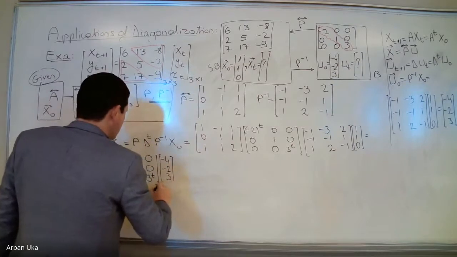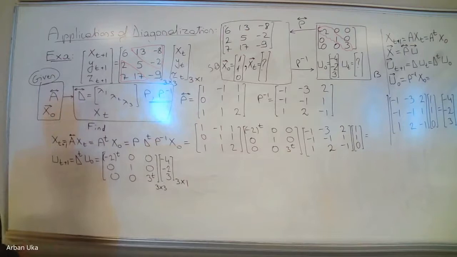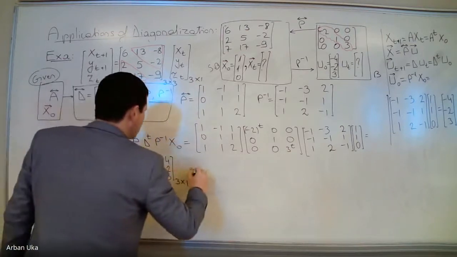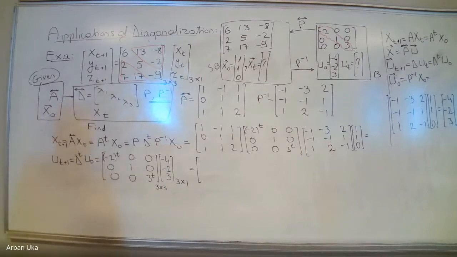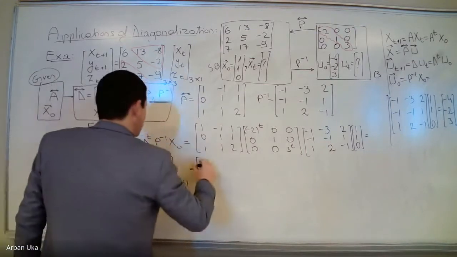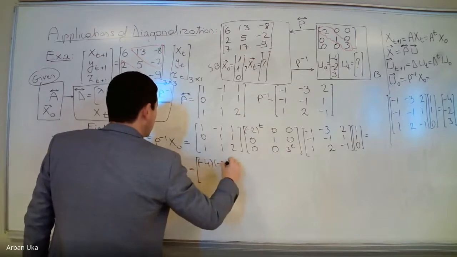So this is a matrix which is 3 by 3, and this is a vector which is 3 by 1. And the answer will simply be written as minus 4 times minus 2 to the power t.